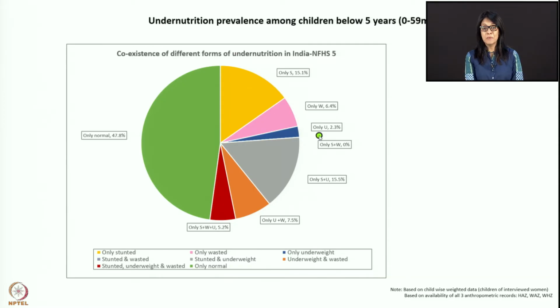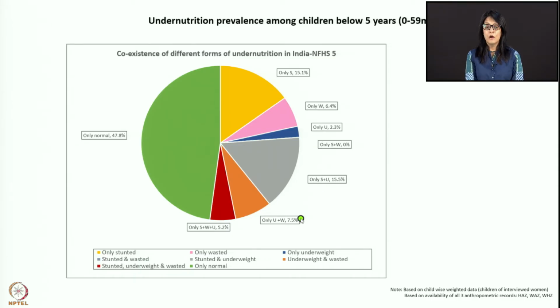There are 0% babies who are only stunted and wasted. The reason you have 0% for stunting and wasting is that stunting and wasting is always associated with underweight. So you want to remember that whenever you have a stunted and wasted child, the child has to be underweight. That's why it's showing 0%, if you don't include underweight.